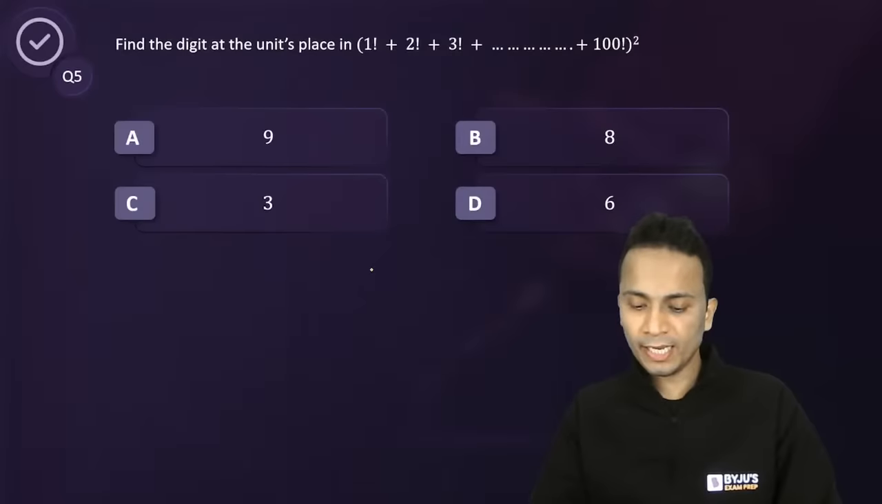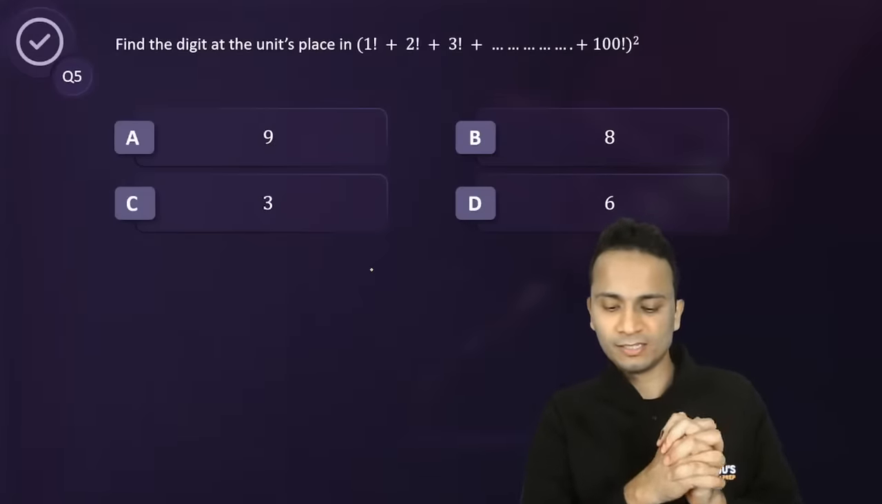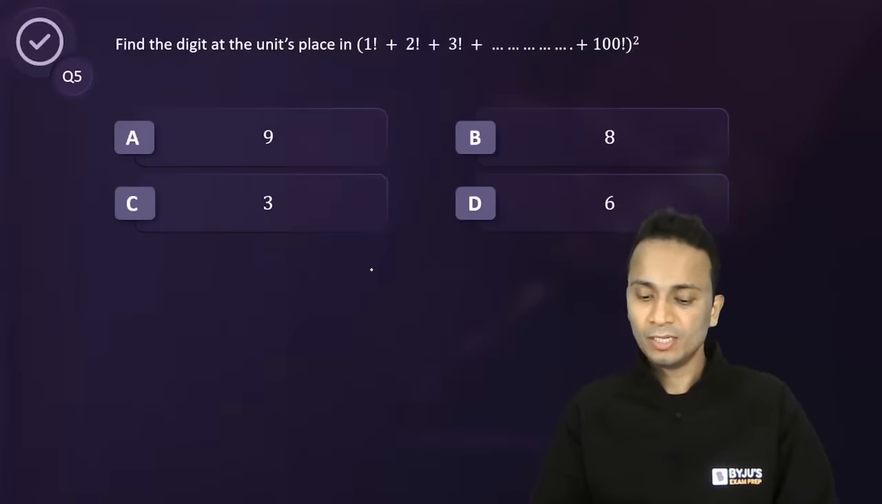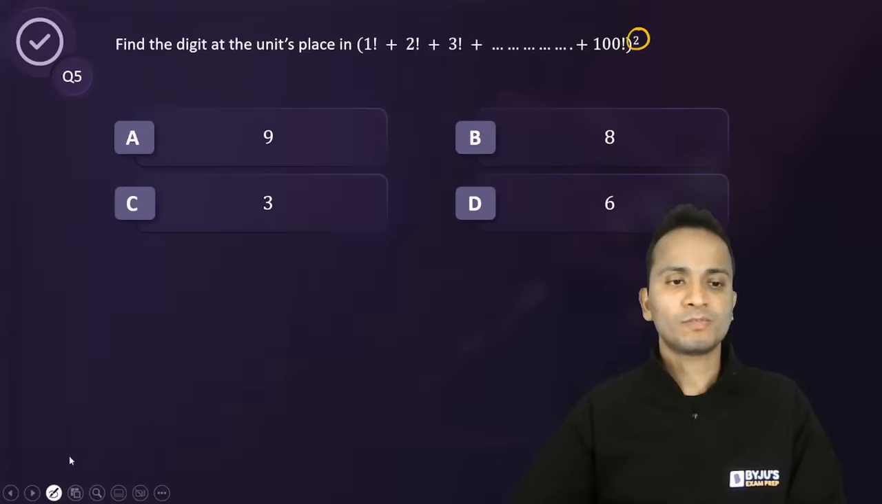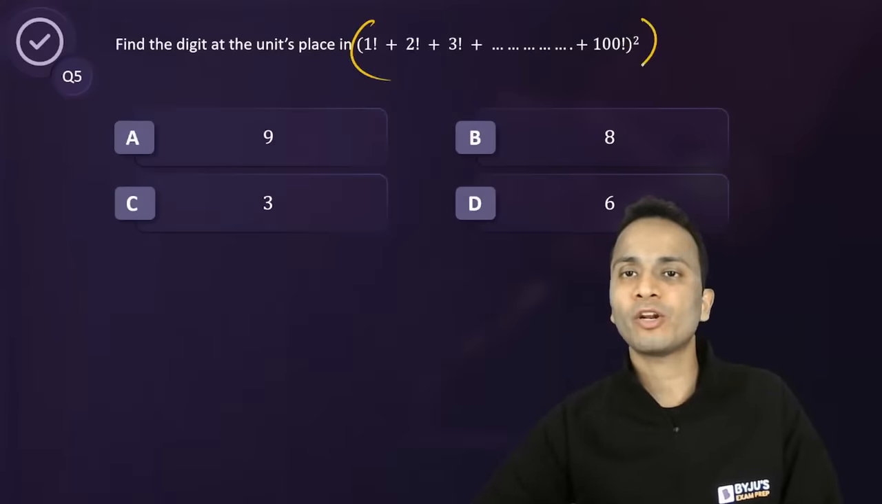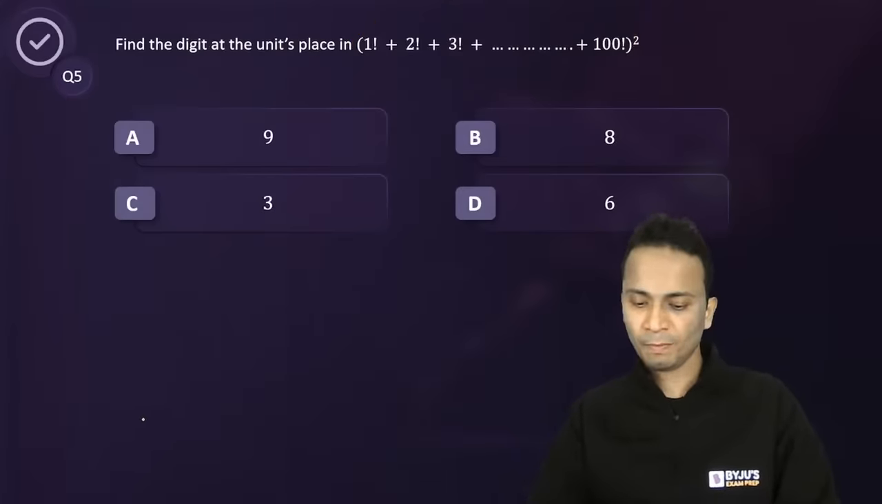All right, 9 is one of the answers, 6 is another, and 3. So 6, 3, or 9. These are the three answers that I'm getting. People, please don't forget about this square. We have the whole square of this. This is clearly mentioned here.